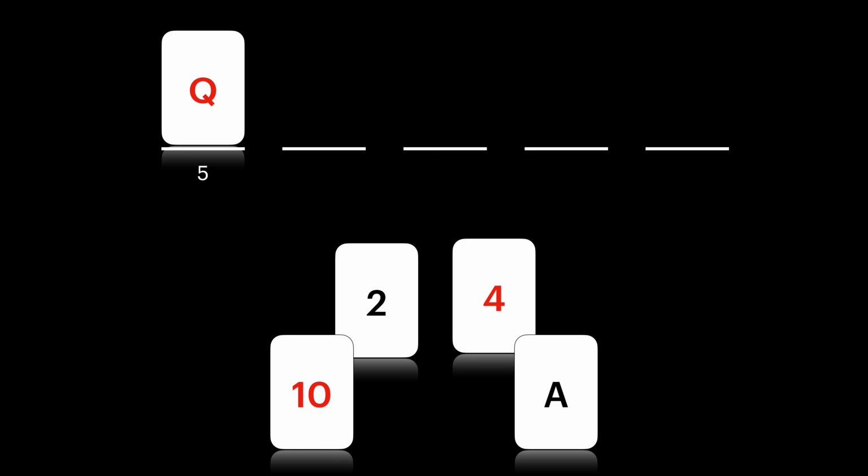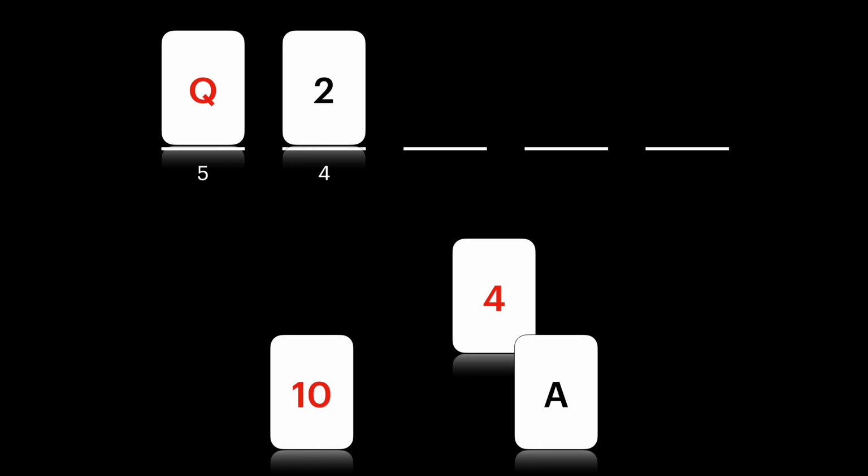So for each of those 5 cards, there are 4 more cards we can pick from. We picked 5 for the first one, and for each of those 5 we could pick 4 more. So we picked the 2. That means there are 20 ways we could have got to that part. That makes sense?